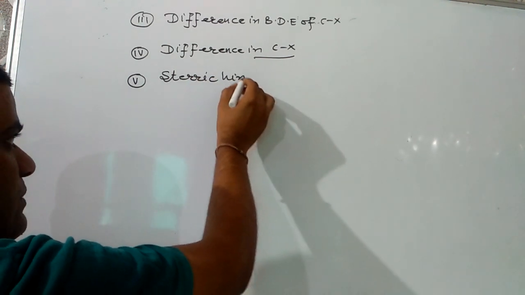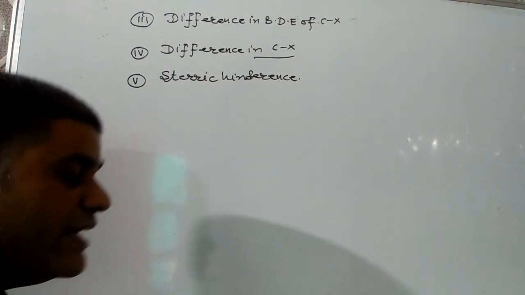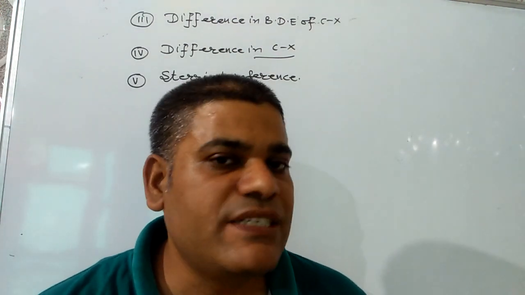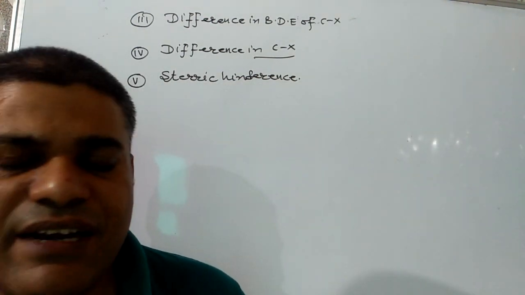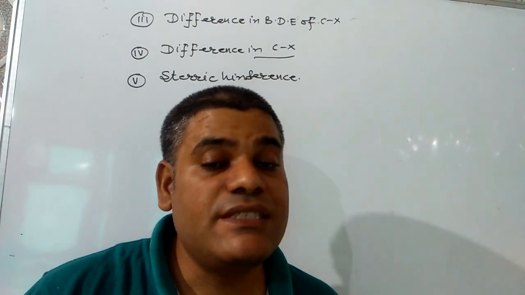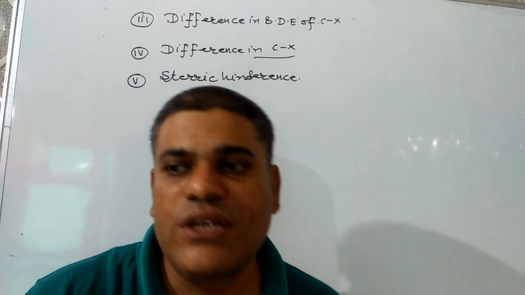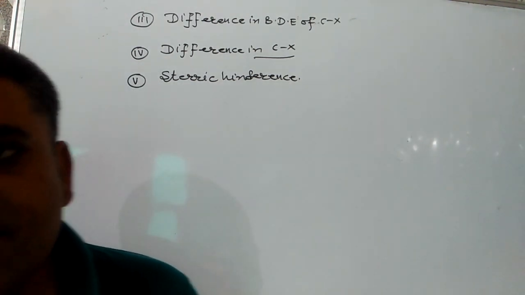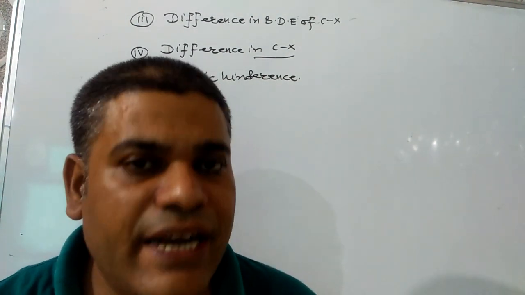It is a very important question generally asked in your exams. Why are haloarenes less reactive than haloalkanes for nucleophilic substitution reaction? There are 5 reasons responsible. The first is difference in hybridization. Second is resonance stabilization. Third is difference in bond dissociation enthalpy of the carbon halogen bond. Fourth is difference in polarity of the carbon halogen bond, and fifth is steric hindrance.